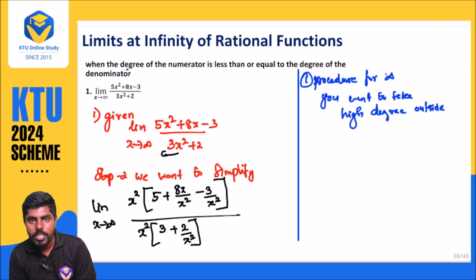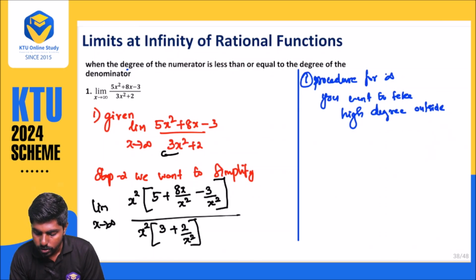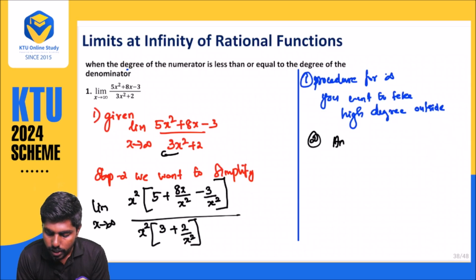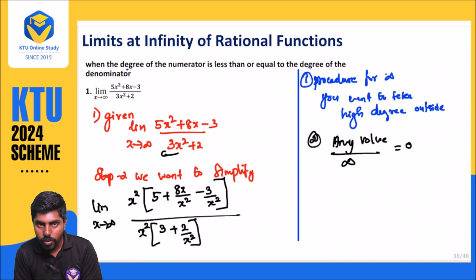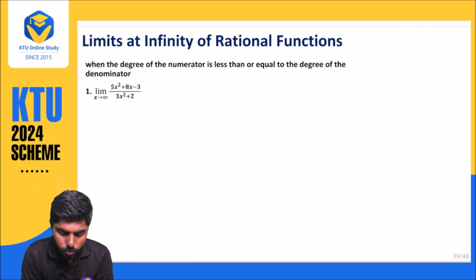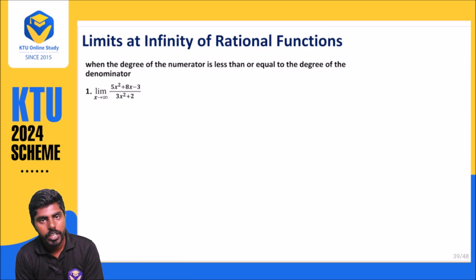The reason we are taking the highest power outside is that any value divided by infinity is equal to 0. For that reason only, we are taking the higher degree outside. So when we take the higher degree outside, what is happening?